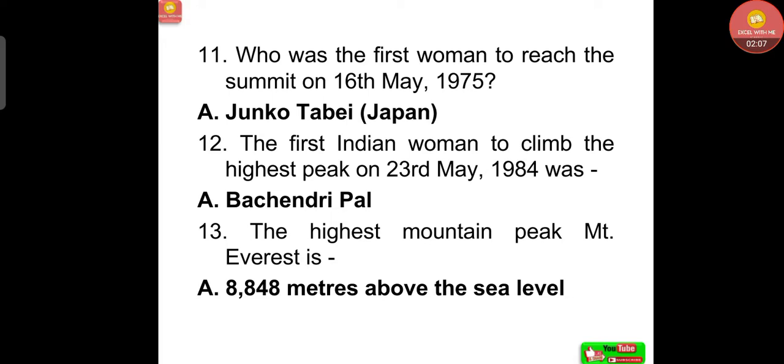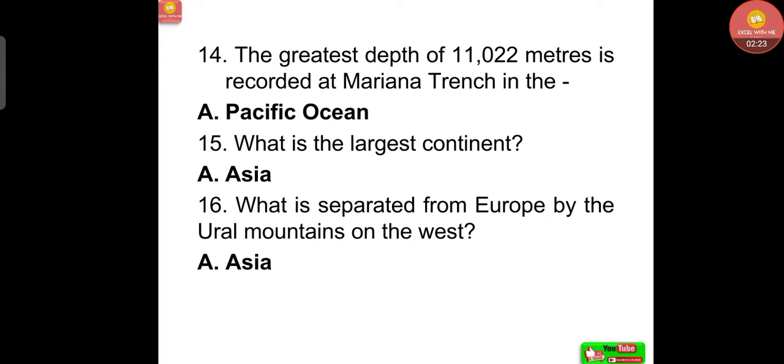Now, the first Indian woman to climb the highest peak on 23rd May 1984 was Bachendri Pal. The highest mountain peak, Mount Everest, is about 8,848 meters above the sea level. The greatest depth of 11,022 meters is recorded at Mariana Trench in the Pacific Ocean.